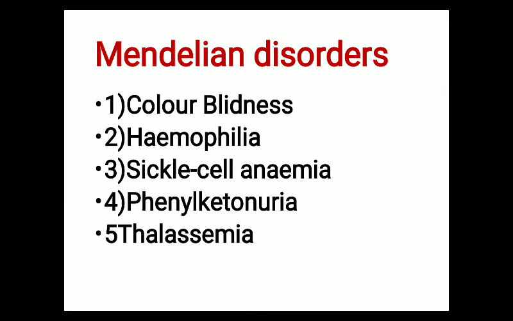So what are the different types of Mendelian disorders? Mainly there are five different types of Mendelian disorders which we have to study in our syllabus. The first is color blindness, the second is hemophilia, the third is sickle cell anemia, the fourth is phenylketonuria, and the fifth is thalassemia. We will start with color blindness.